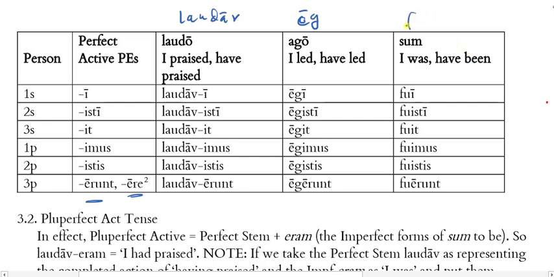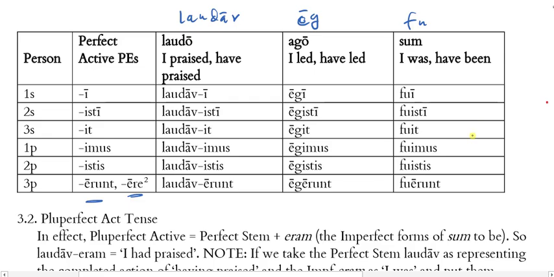All right, and then for sum, our third principal part is fui, and so to form the perfect stem, I drop the i here, and then I'm left with the stem fu to which I add these personal endings. So fui, I was or I have been. Fuisti, you were or you have been. Fuit, fuimus, fuistis, fuerunt.